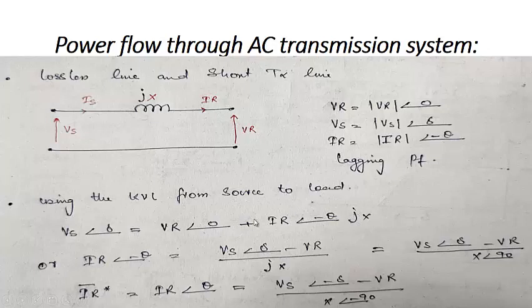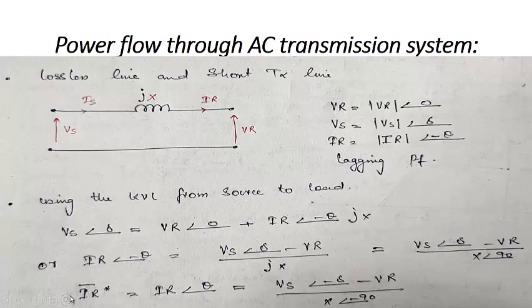So calculating the total current phasor, IR at an angle of minus theta will be equal to Vs at angle delta minus VR divided by jX. We can convert this j into angle 90, and it comes out to be Vs at an angle of delta minus VR divided by X at an angle of 90 degrees.